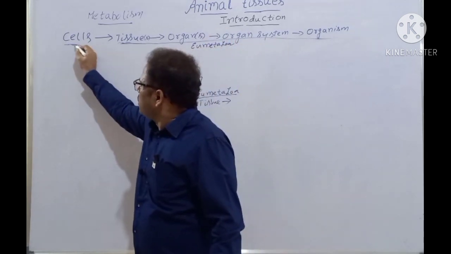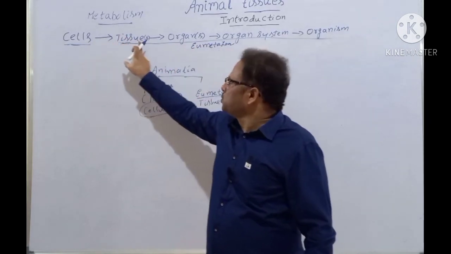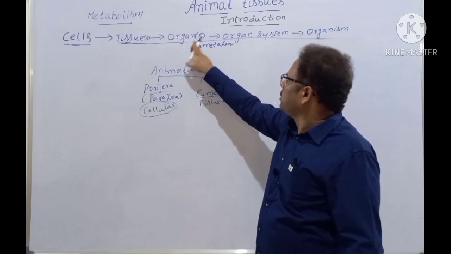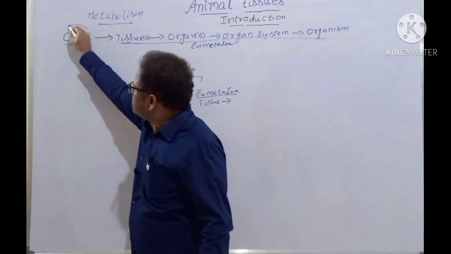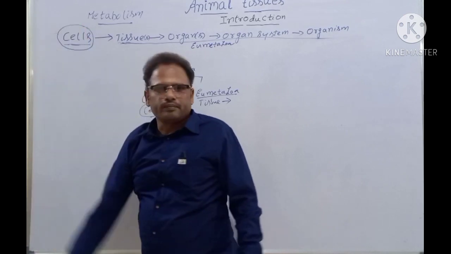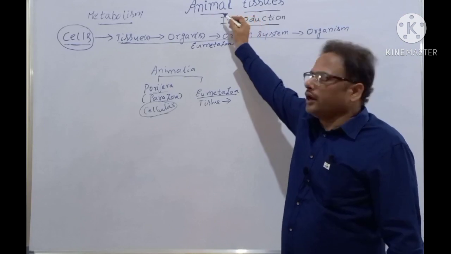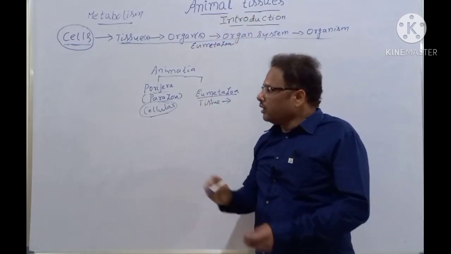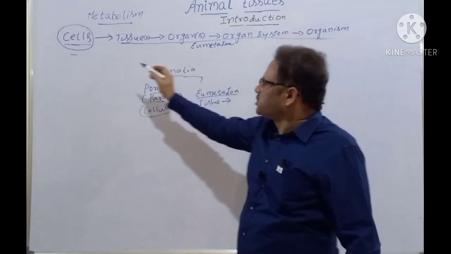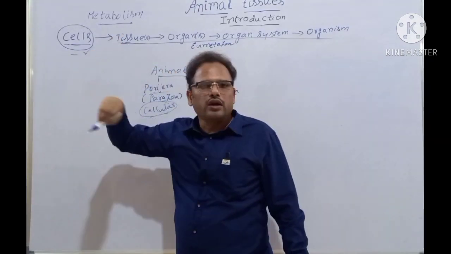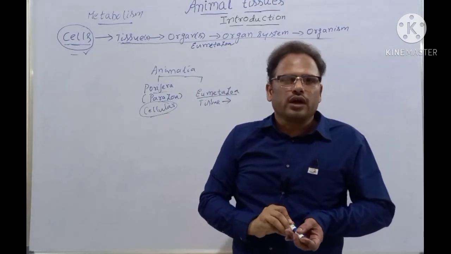Cells are grouped into tissues, and tissues into organs, organ systems, organism. But in Porifera, only the cellular grade of organization is there. So that is a basic approach to be taught under animal tissues. Clear? All of these have metabolism, which starts from the cellular level itself. That is why the cell is called the structural and functional unit of life.